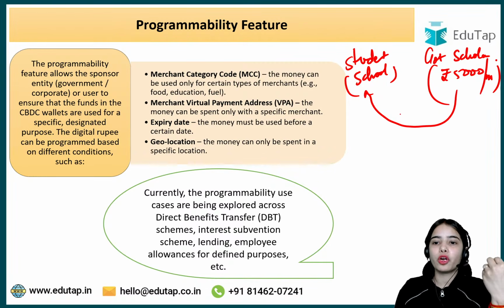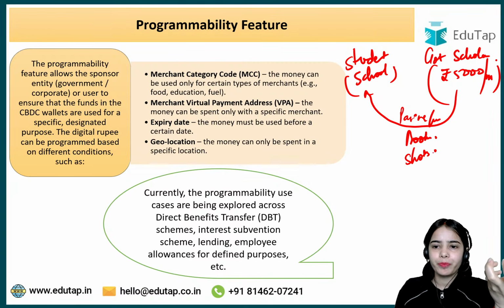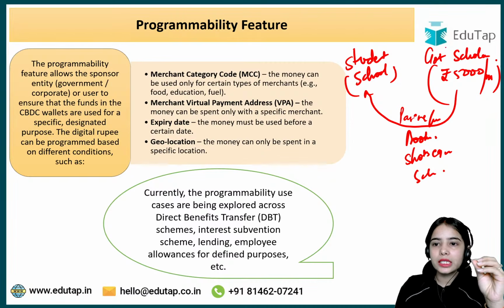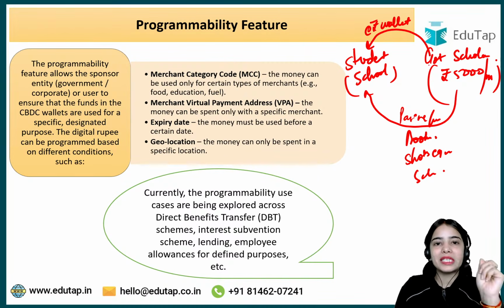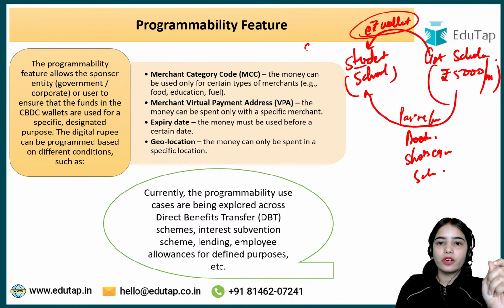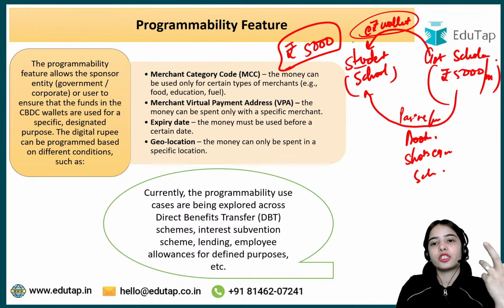This should be used for paying the fees, for buying the books, for buying the necessary equipment for the school, maybe the sports equipment and the school dress and such. So what can happen is that the government scholarship is sent to the student's e-Rupee wallet. Every month, the government scholarship will be sent to the e-Rupee wallet of the student. Now, the student has got 5,000 rupees.